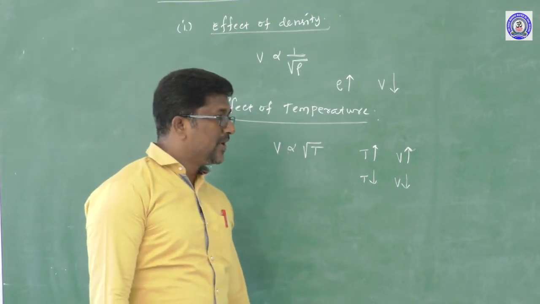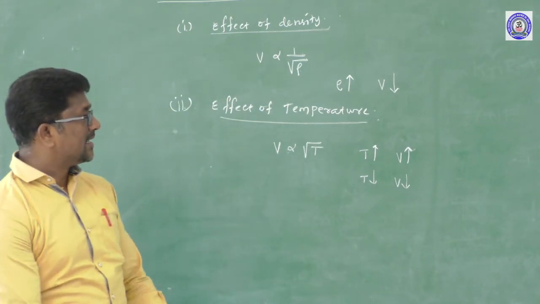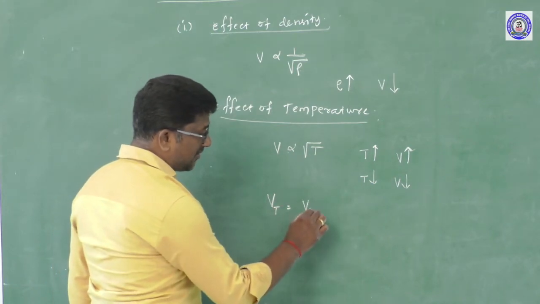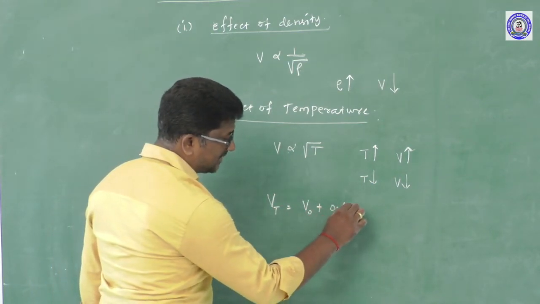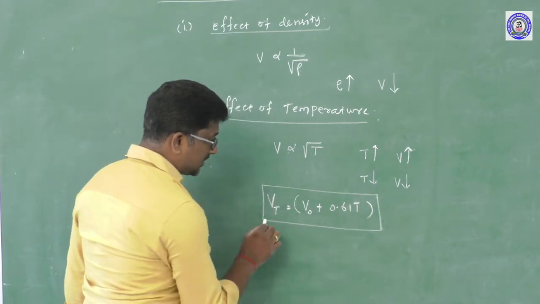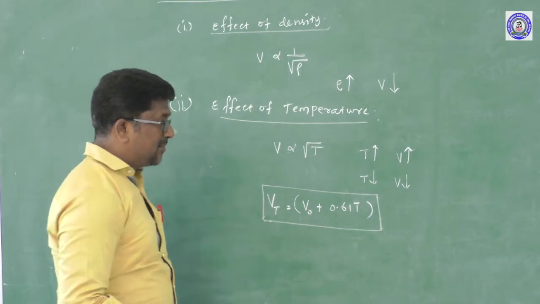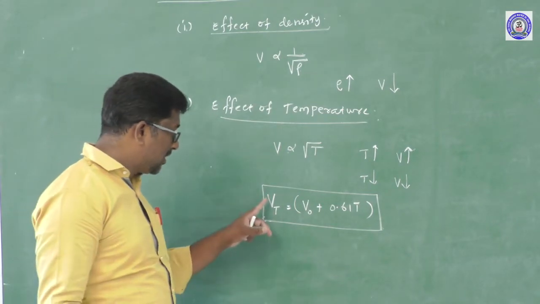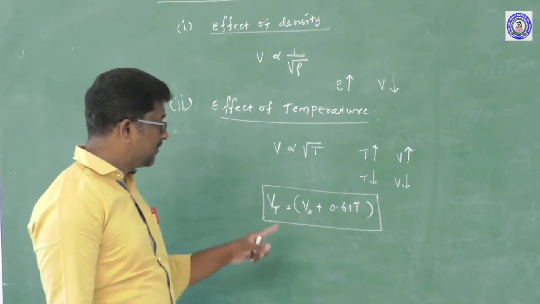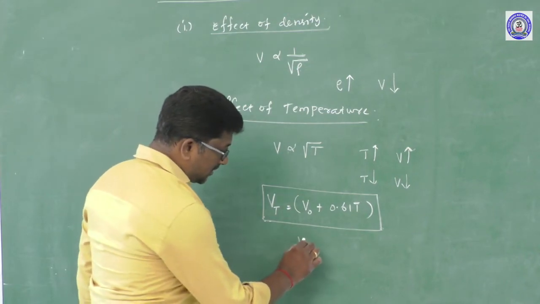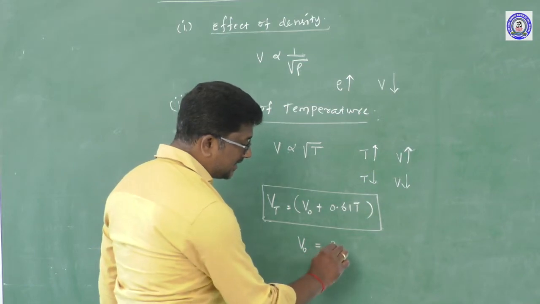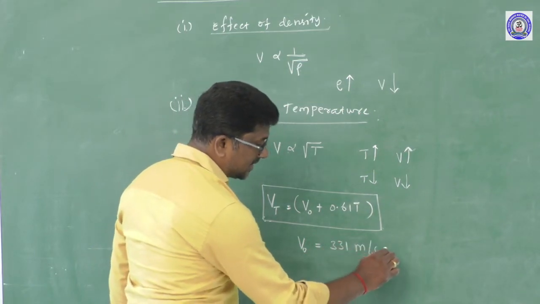And the velocity of a sound wave at any temperature of the gas can be calculated by using the formula V_T is equal to V0 plus 0.61 into T. The velocity of a sound wave in the gaseous medium at any temperature is given by the formula V_T is equal to V0 plus 0.61 into T. Right. Here V0, the velocity of sound in the gaseous medium at 0 degrees Celsius, has a value of 331 meter per second.